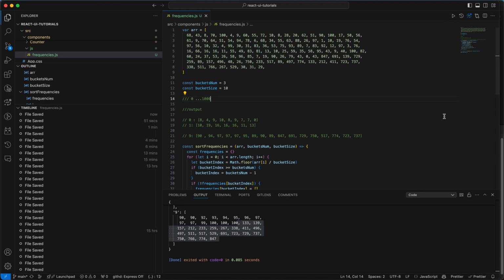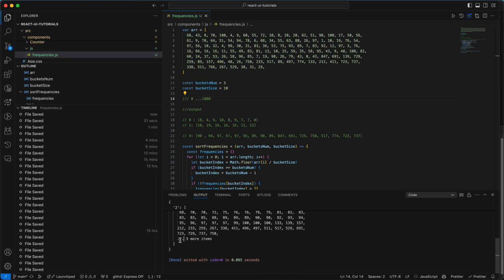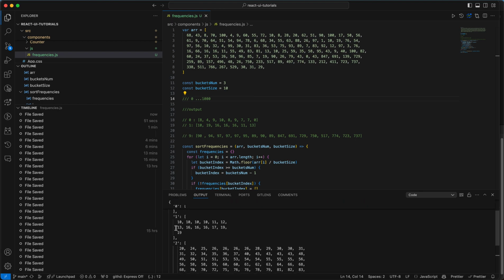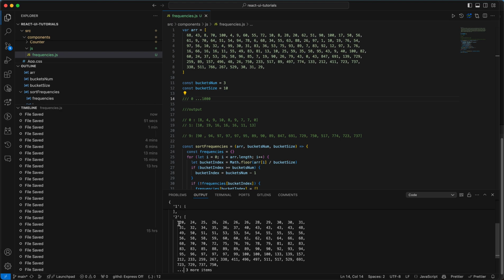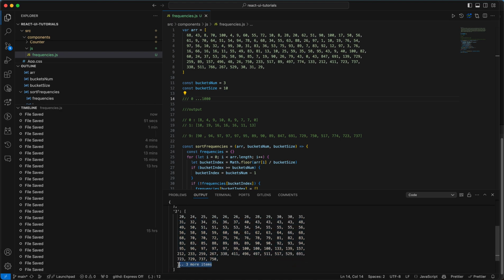Let's clear it and run it again. We have the same 0 bucket, the same second bucket, but the last bucket now has all the rest of the numbers.